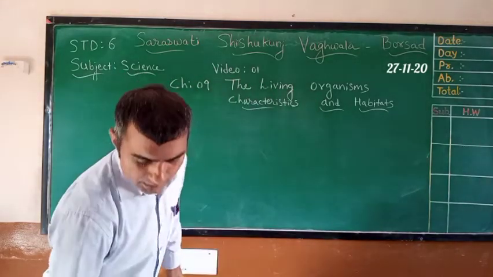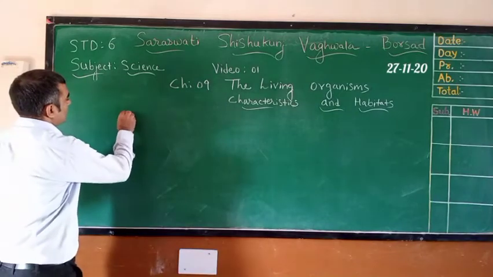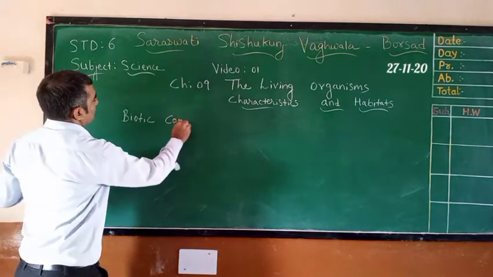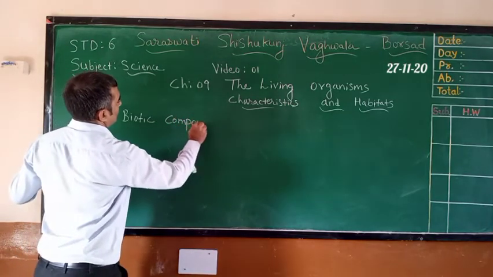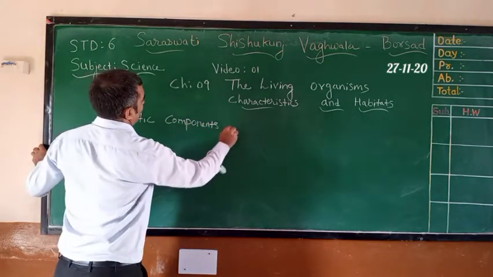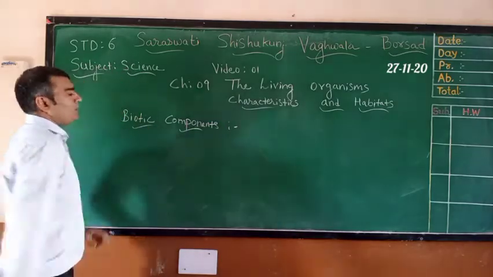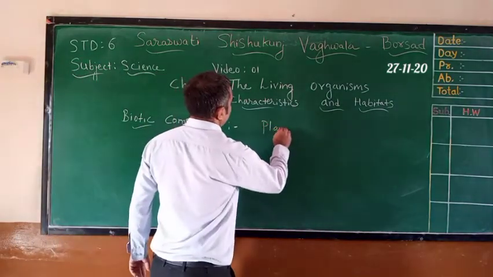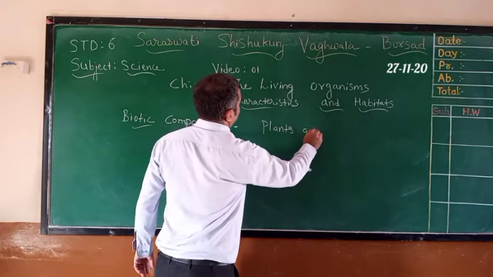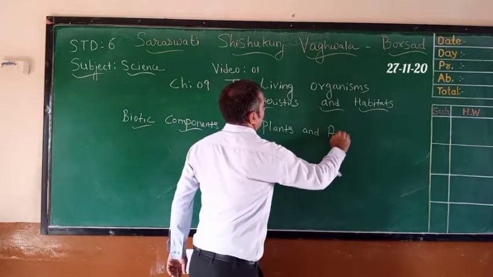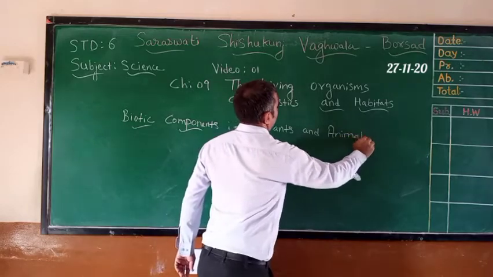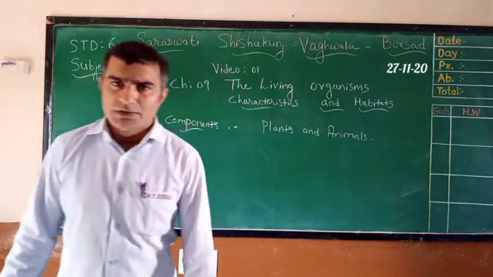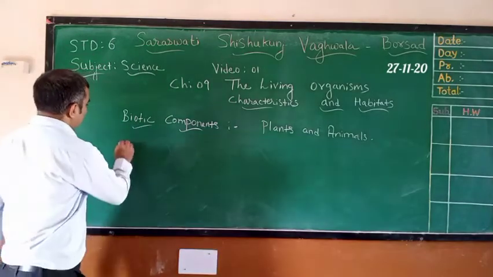For example, which are biotic components? In a place, the biotic components are plants and animals, because plants and animals are living things. And abiotic components